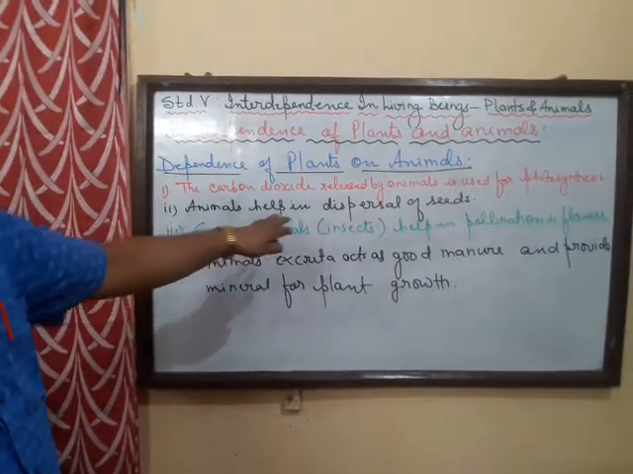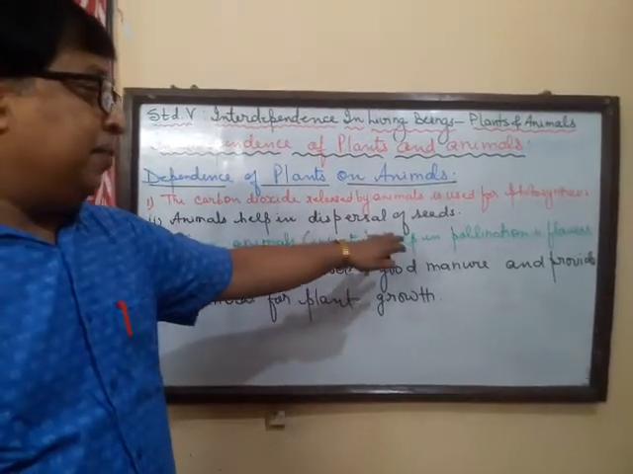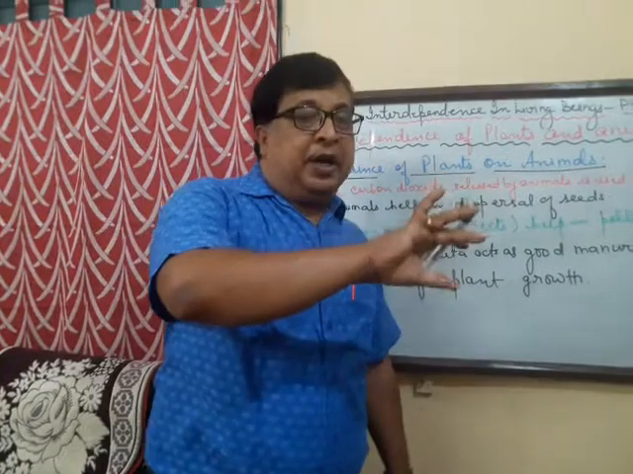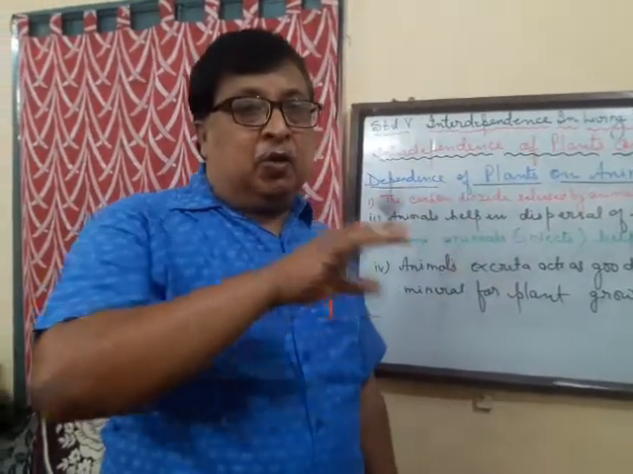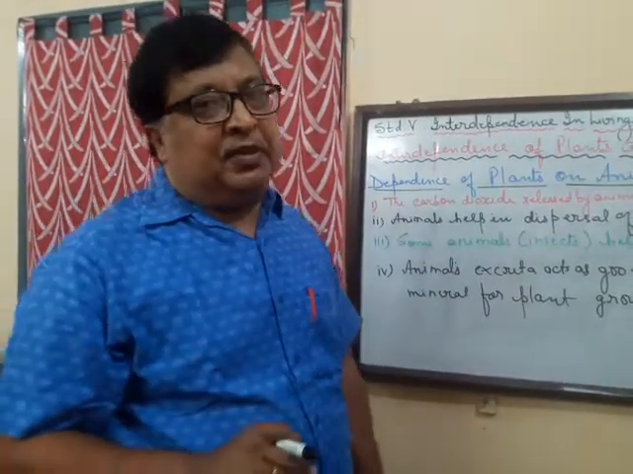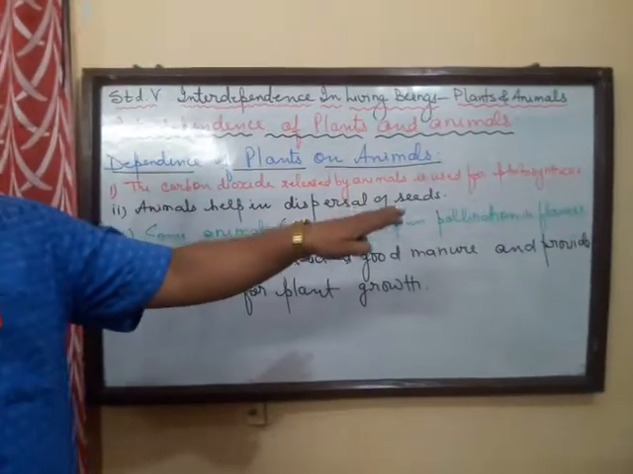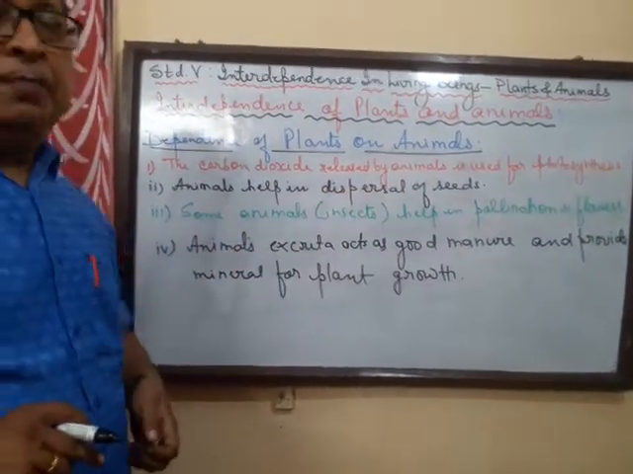Some animals, that is insects, also help in pollination. That means to bring the pollen grains from the anther to the stigma. We had seen that in the previous chapters. So some insects help in the pollination in flowers. So that's yet another importance.